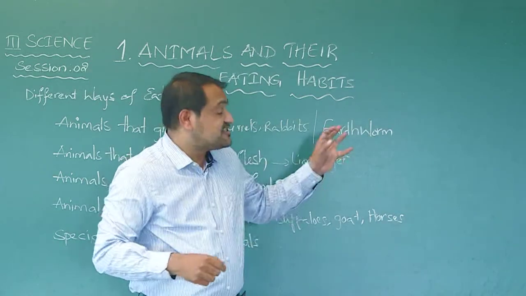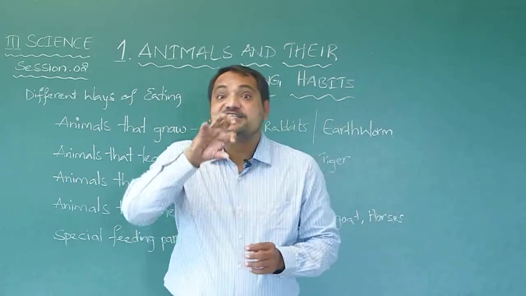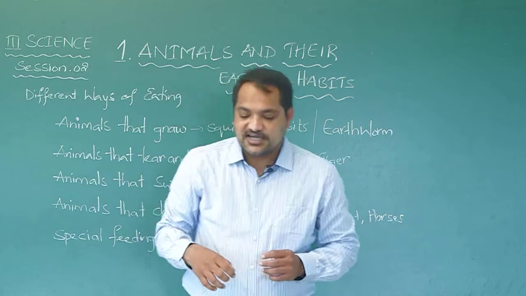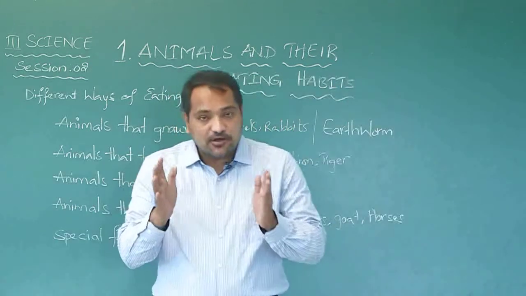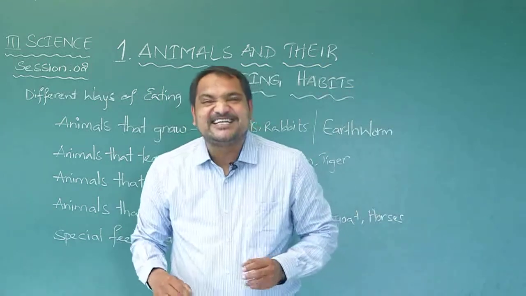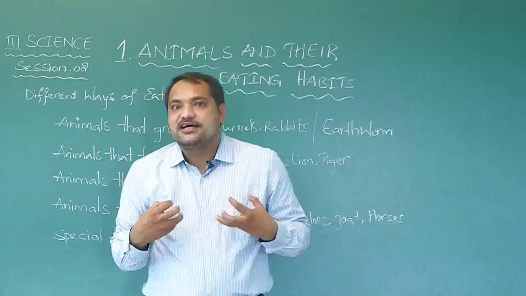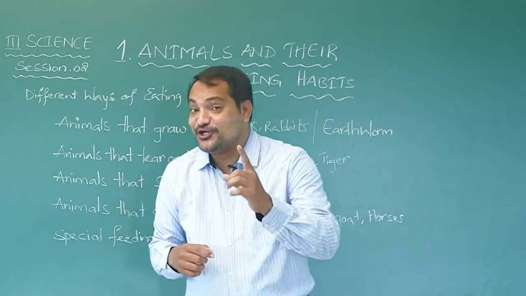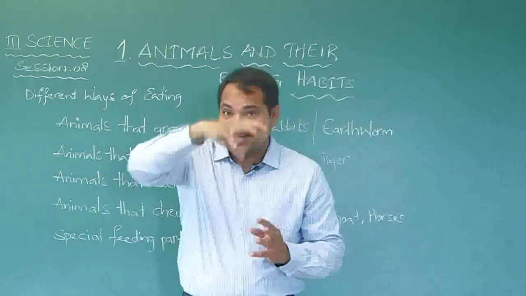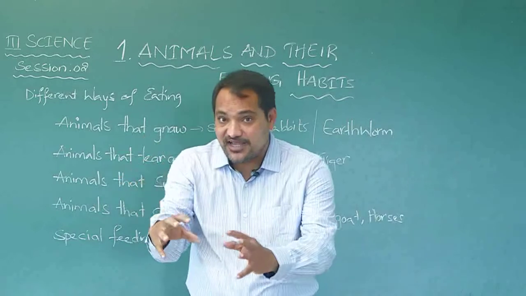Now this earthworm has a hole-like mouth. What does it eat? It eats the mud. How? I told you, remember in the food chain, after the animals die, they are mixed into the land.